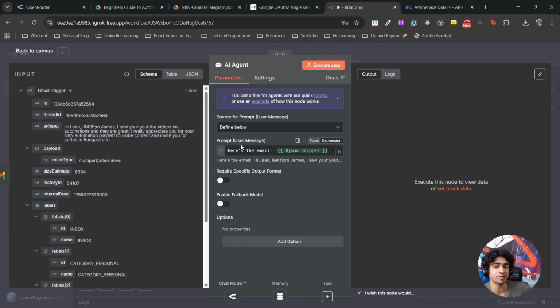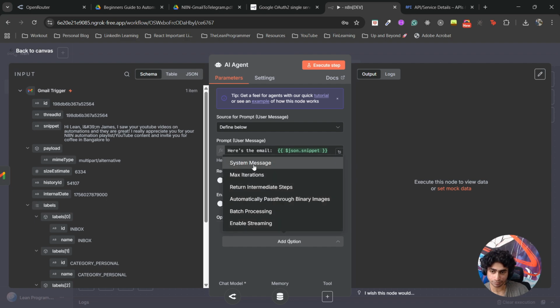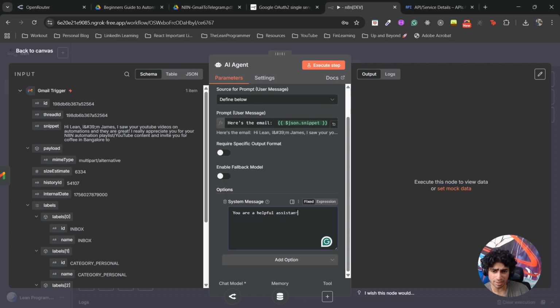There's a basic difference between user prompts and system prompts. System prompts are a set of instructions that you can set along with your user prompt, telling the LLM or the AI agent what needs to be done. So I'm going to add another option as a system message, and I'm going to write the rules here. The rules can be, you are an email classifier. You need to classify the email, whatever. I have this written for you.